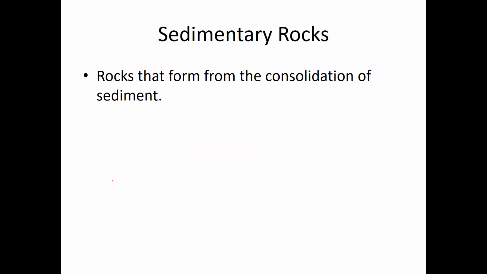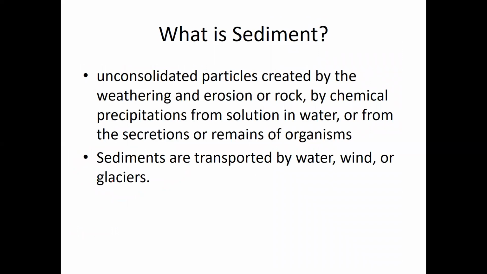Move on to the next type of rock, which are sedimentary rocks. Now, sedimentary rocks form from the consolidation of sediment. And so what is sediment? Well, sediment is unconsolidated particles of material that are either created by the weathering or erosion of rock, or they're chemical precipitations from solution in water. In other words, they can come from minerals that are dissolved in water, crystallizing out, or they can come from the secretions or remains of organisms. So that could also be sediment.